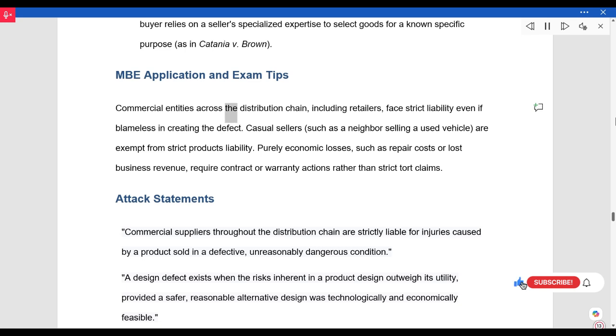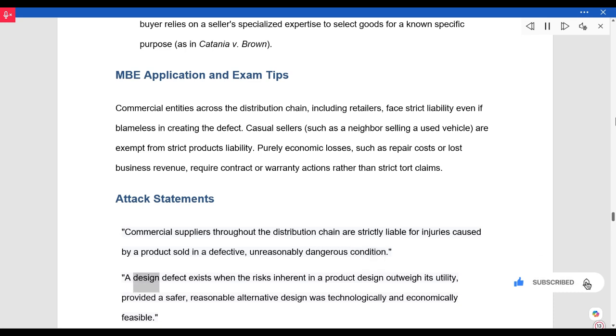Commercial entities across the distribution chain, including retailers, face strict liability even if blameless in creating the defect. Casual sellers, such as a neighbor selling a used vehicle, are exempt from strict products liability. Purely economic losses, such as repair costs or lost business revenue, require contract or warranty actions rather than strict tort claims. Attack statements. Commercial suppliers throughout the distribution chain are strictly liable for injuries caused by a product sold in a defective, unreasonably dangerous condition.